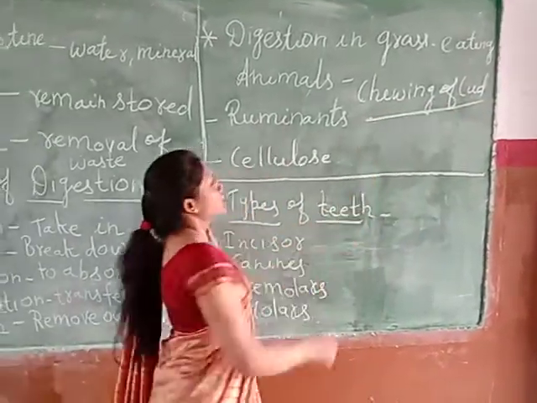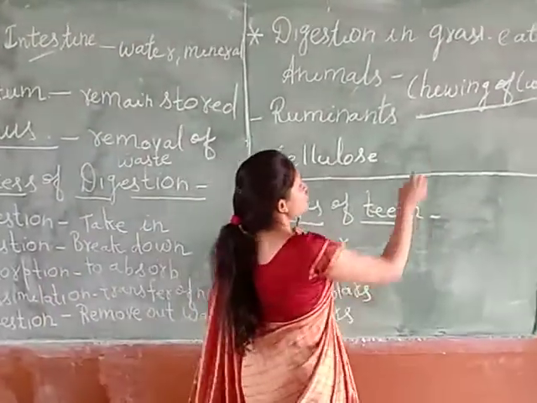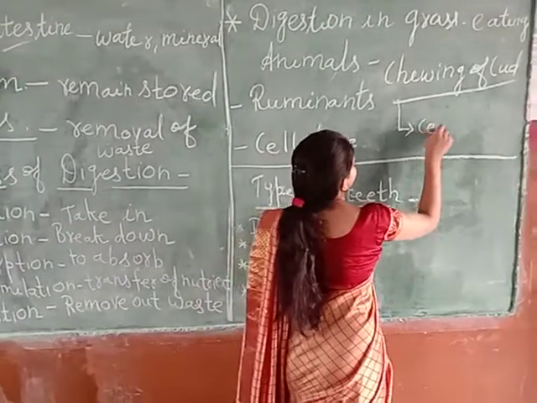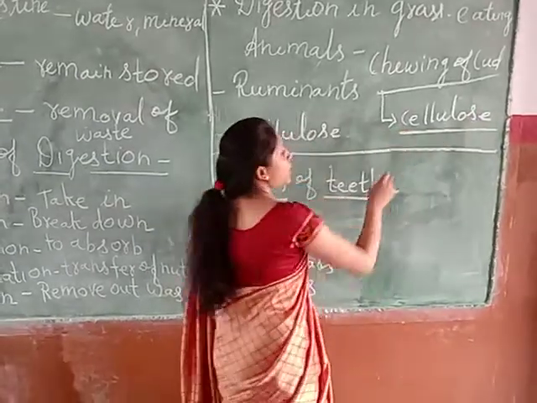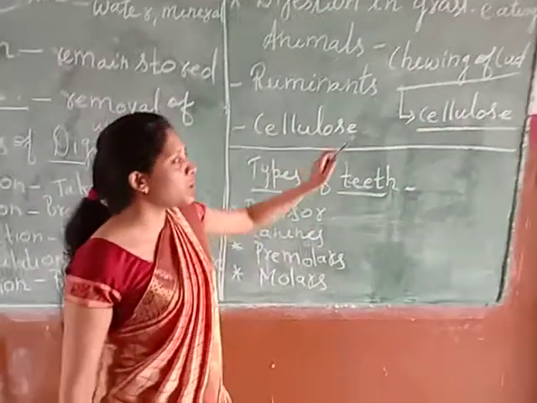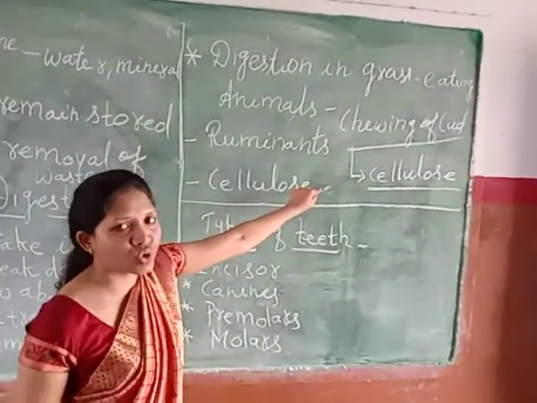Because that helps in the digestion of cellulose. Cellulose is a type of carbohydrate which is normally present in grasses. Understood?